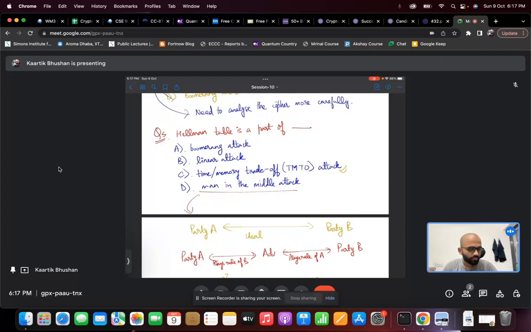There is another version where we have party A and party B, and ideally they should be interacting with each other. But in reality there is an adversary in the middle, and the adversary is interacting with both party A and party B in a way that the adversary interacts with party A playing the role of party B, and it interacts with party B playing the role of party A. This general situation is called a man in the middle attack, and it can be used to break security in many situations.